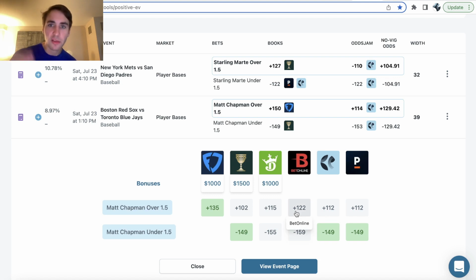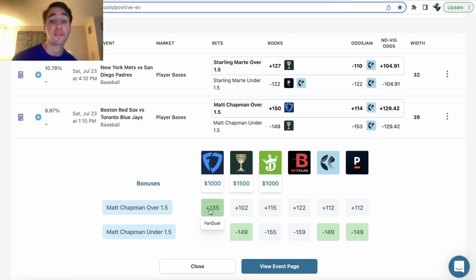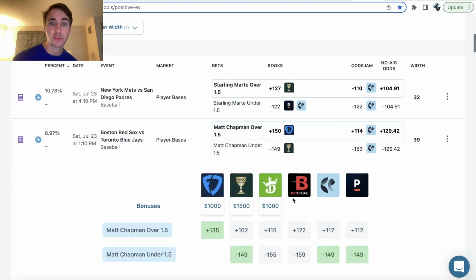So the OddsJam software, constantly scanning these books and comparing odds to one another, will show you these line discrepancies like Chapman over 1.5 bases. Obviously it was a better bet at plus 150 than it is at plus 135, but it still doesn't even look terrible at plus 135. So this tool is just constantly updating, scanning the market, trying to find you the sharpest data-driven bets, right? No BS, no fluff, just data-driven bets.